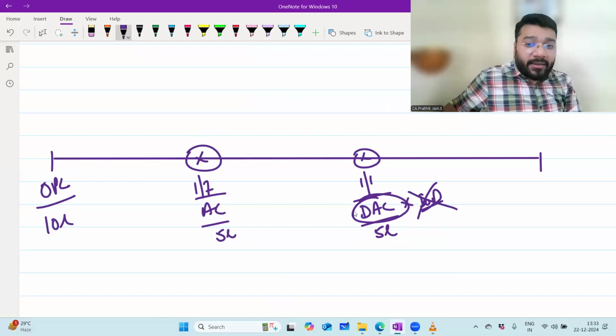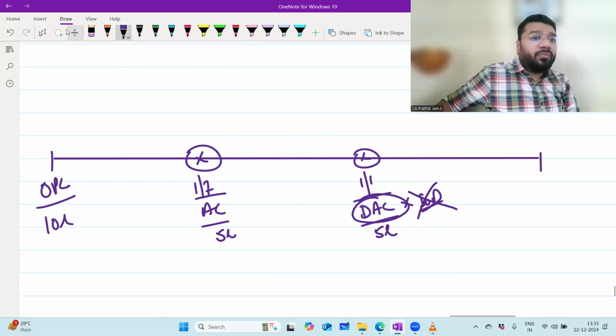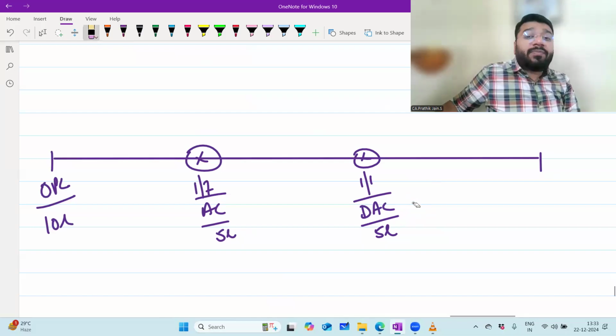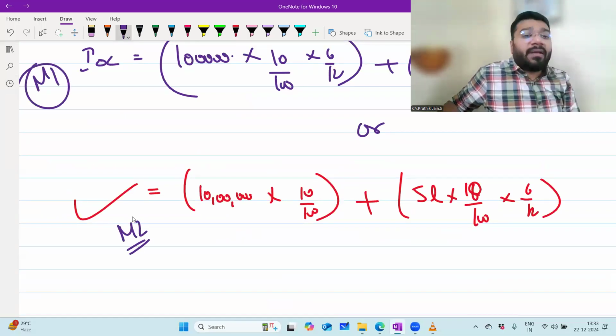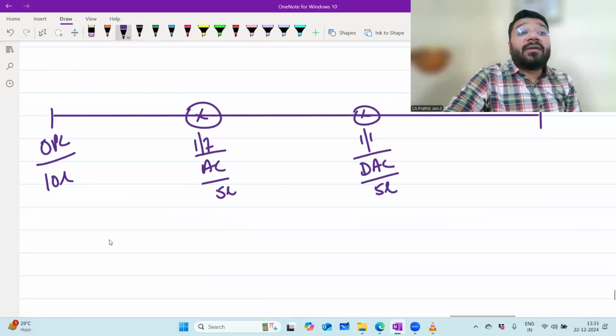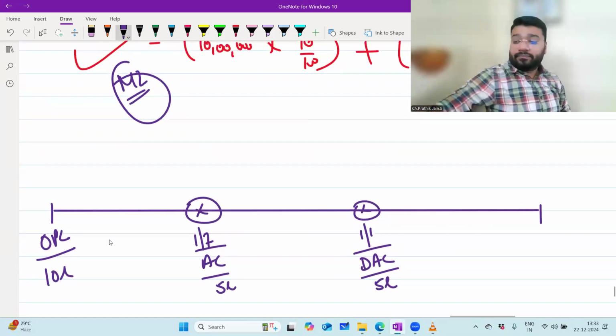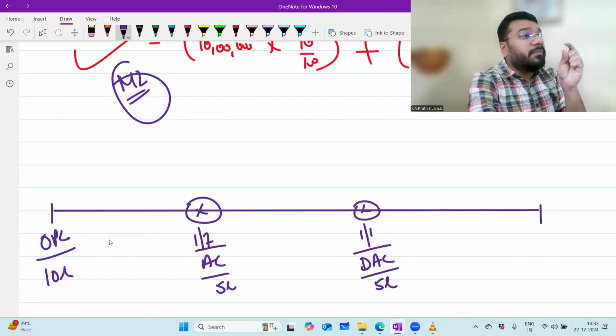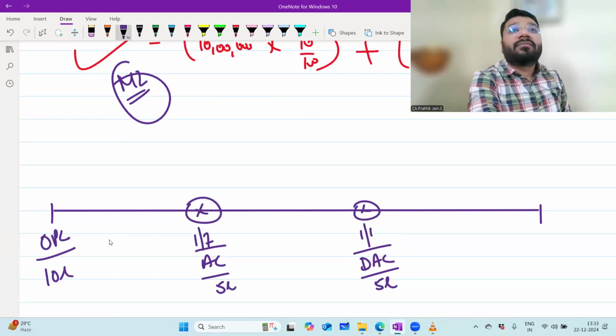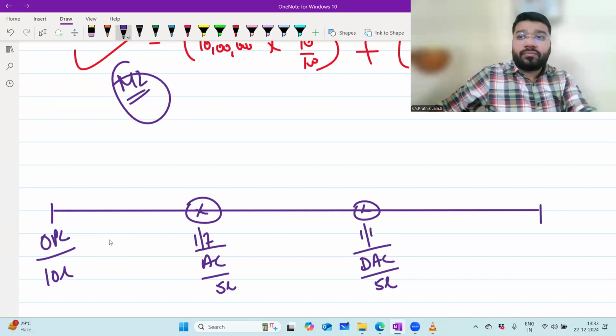Any problem? Now, all those people who said, sir, I'll use method 2: this is method 2, this is method 1. Method 1 is my method. Method 2 is your method. You apply your method 2 and show it to me in this question. You can do it, but they said the procedure is a little bit complicated. Tell me how. If I go with method 2, how do I do it?